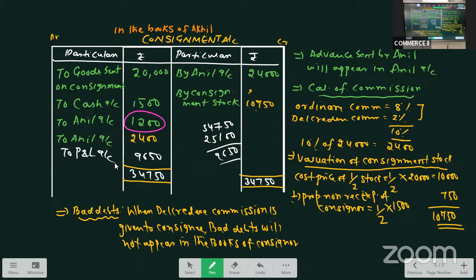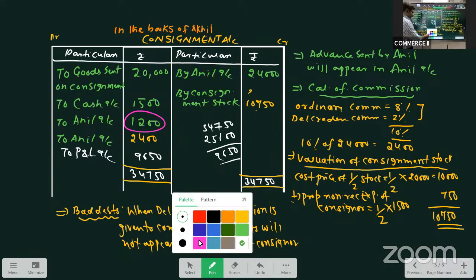Now we have to prepare consignee account and goods sent on consignment account. When we are preparing consignee account, what are the items?